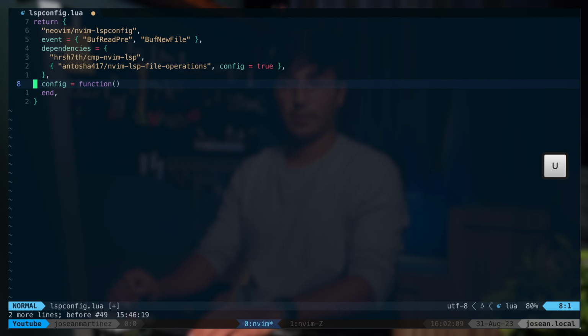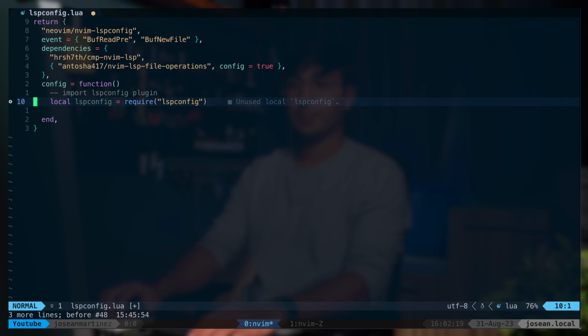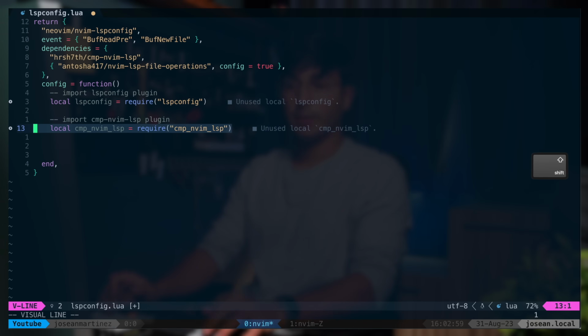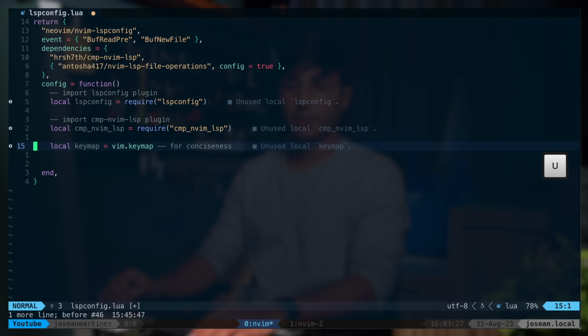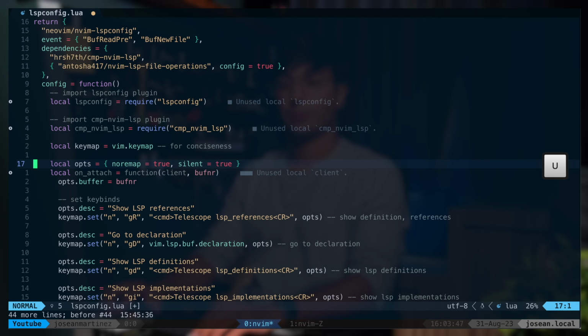Alright, next we want to have a config function that will run whenever nvim-lspconfig loads. Then we want to load the lspconfig plugin with this require statement. Then we want to load the LSP completion source for nvim-cmp for recommendations as we type. Then I'm going to set this local variable called keymap that we'll use to set up some keymaps for doing LSP operations. And then we're going to define those keymaps.